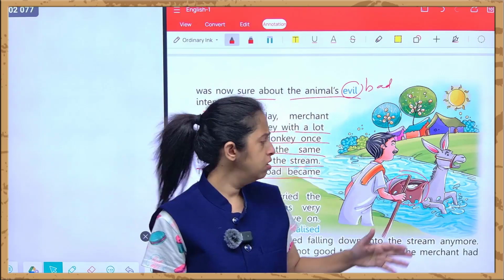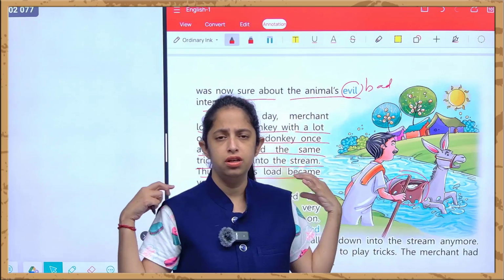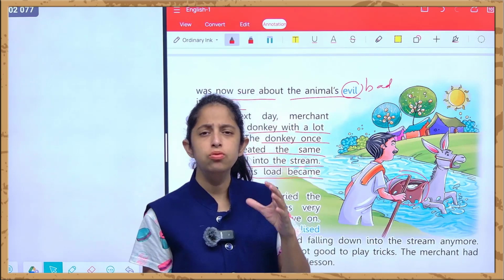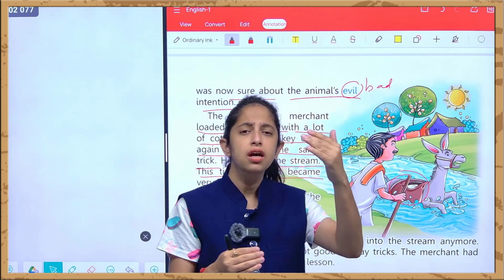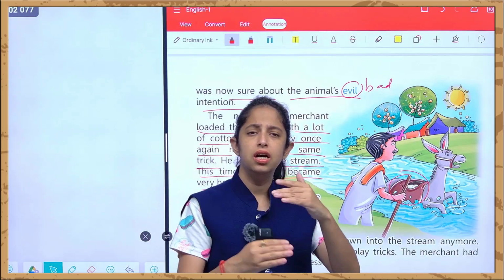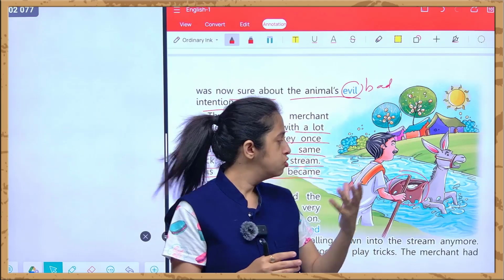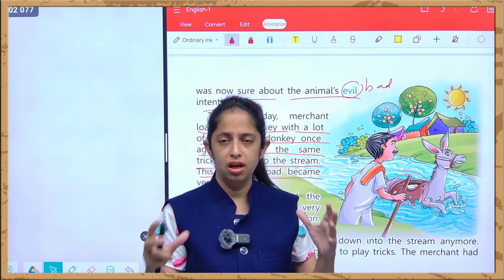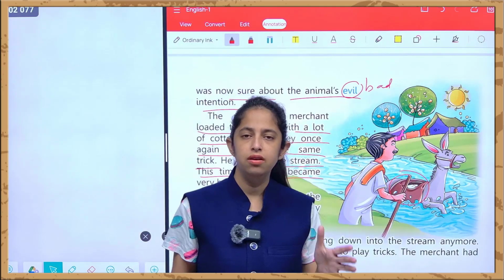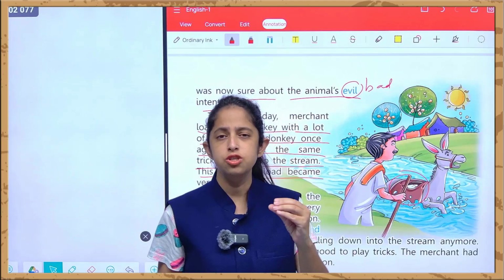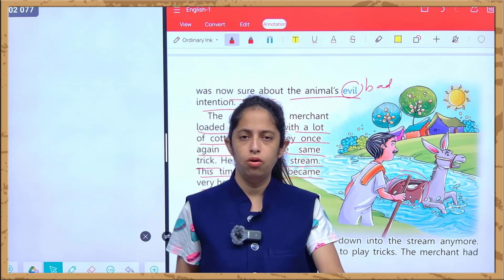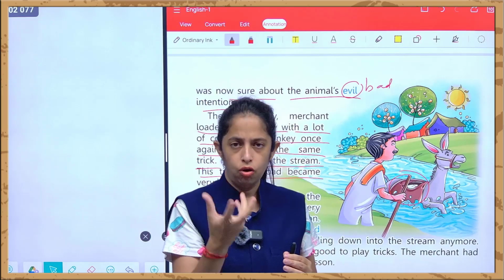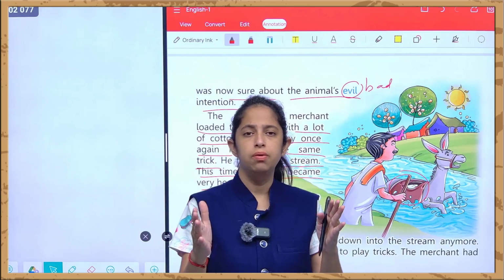Very heavy because the cotton at the back of the donkey which was loaded was of light weight, but as soon as the donkey fell into the river, the load at the back of him got heavy. Because cotton was light in weight, but when it falls into the water, water gets absorbed in that cotton and its weight becomes heavy.